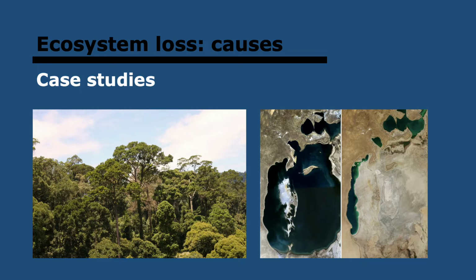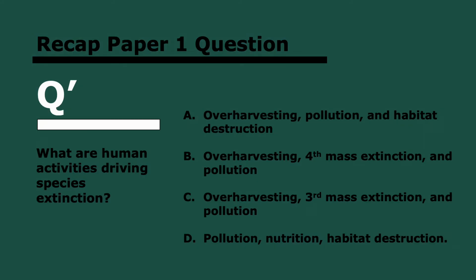However, 2 of the major rivers that fed it were diverted for agriculture, leading it to become a desert, as you can see on the right-hand side. And actually, this has made salinity, so the level of salt in the water, rise from 1% to 22%, making all the species of fish there extinct, which is very, very sad.